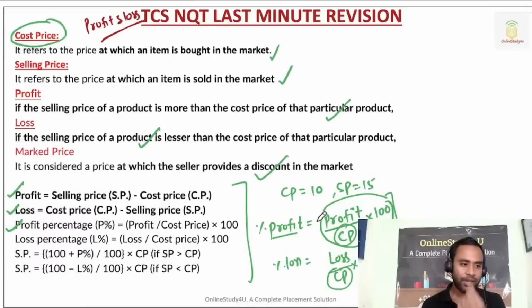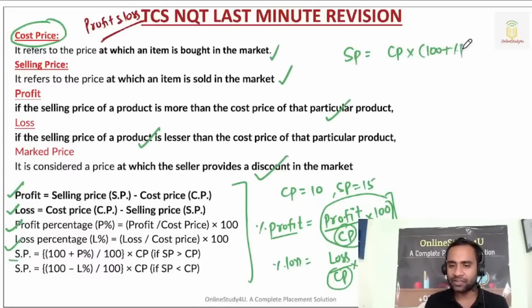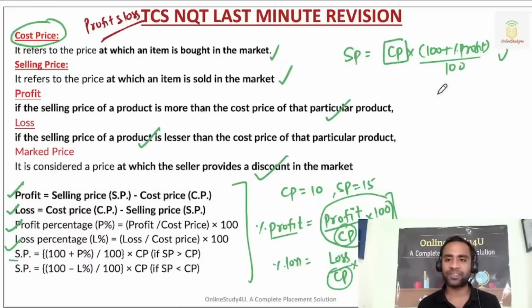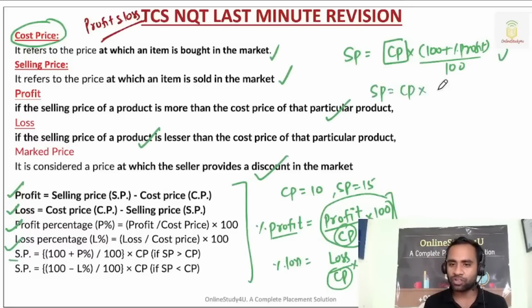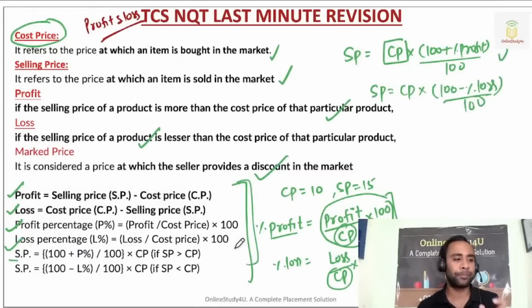Now, next, what is the formula for selling price? Selling price will be equal to cost price into 100 plus percentage of profit, divided by 100. I have told you in percentage: if there is a profit, add it to 100 and divide by 100. If there is any kind of loss, subtract from 100 and then divide by 100. So this is the formula which is mentioned here.